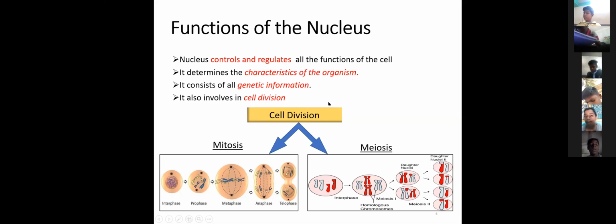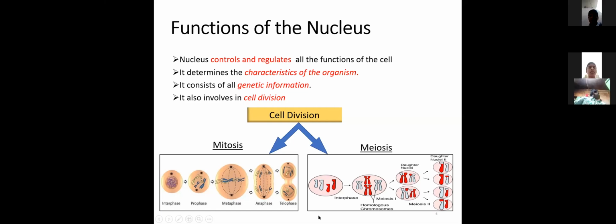Where do new cells come from? New cells come from pre-existing cells by the process of cell division, that is, mitosis and meiosis.